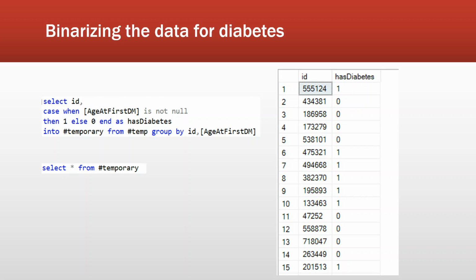Binding the data for diabetes. In this table, we can see the ID and the corresponding has diabetes column. The has diabetes column shows whether the patient has diabetes or not. If the value is 1, then the patient has diabetes, and if the value is 0, the patient may not have diabetes.